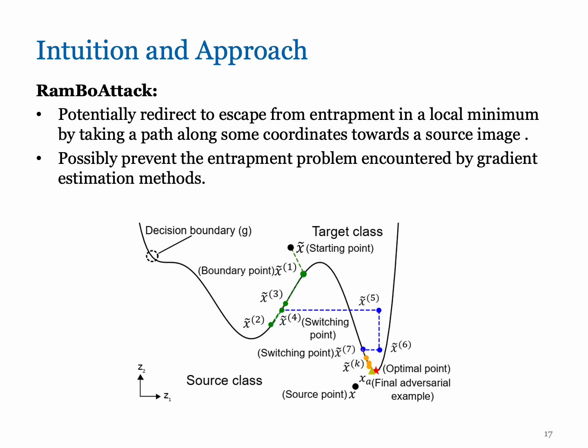To understand and illustrate our intuition, we executed RamBoAttack over 100,000 times against the toy model, as we did for all the state-of-the-art attacks, particularly when the first gradient estimation method gets trapped in a local minimum represented by green nodes. Block descent will take over to move away from that entrapment, represented by blue nodes. Finally, the second gradient estimation method is applied to refine the adversarial example and move closer to the source point, represented by orange nodes. We observe that our attack always finds the optimal or near optimal solution.